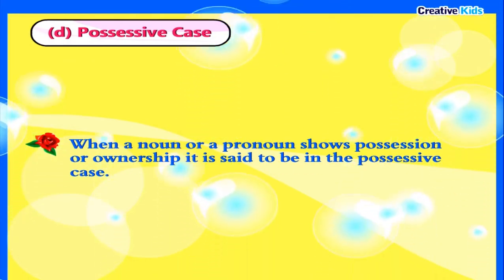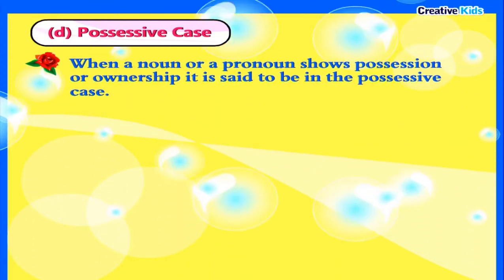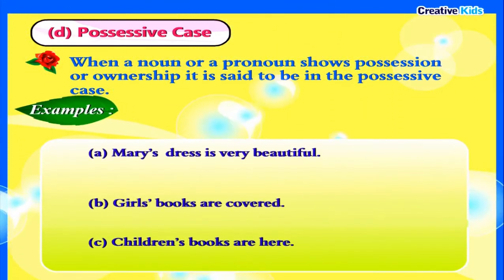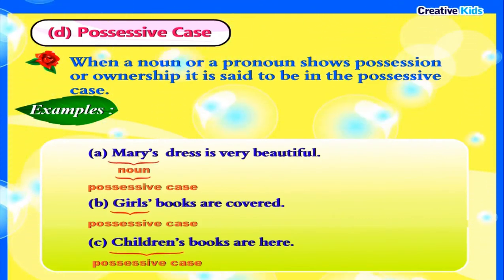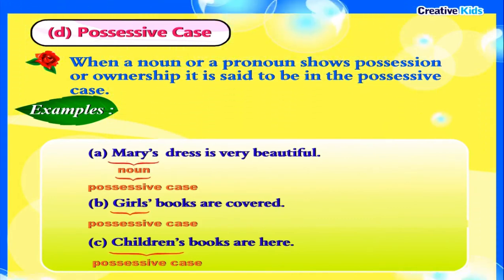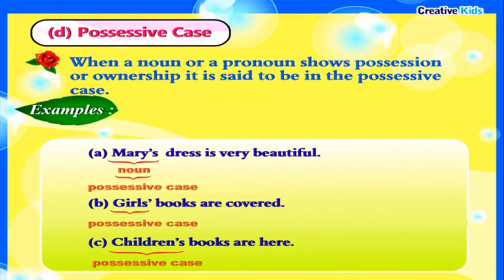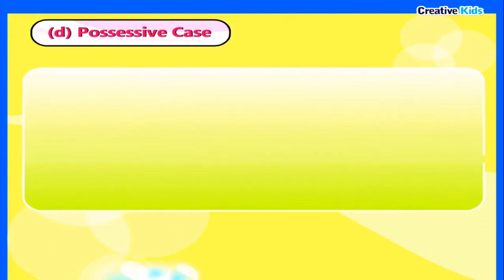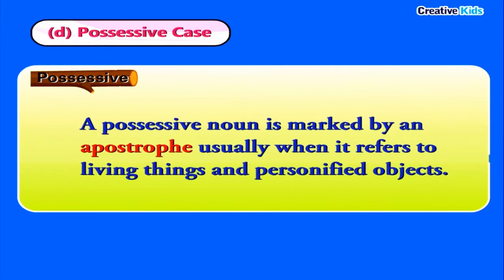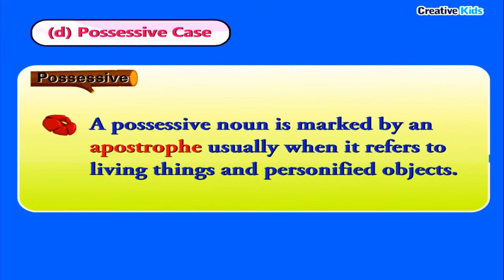Possessive case: when a noun or a pronoun shows possession or ownership, it is said to be in the possessive case. Examples: Mary's dress is very beautiful. Girls' books are covered. Children's books are here. A noun in the possessive case answers the question whose in a sentence. A possessive noun is marked by an apostrophe, usually when it refers to living things and personified objects.